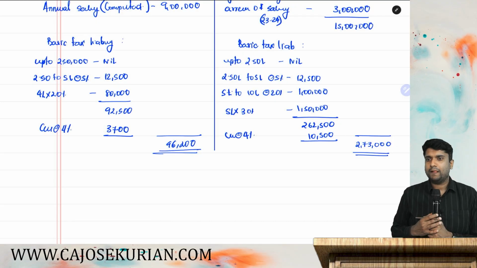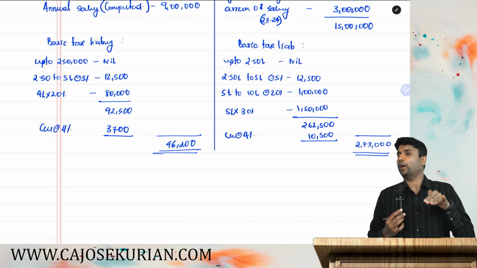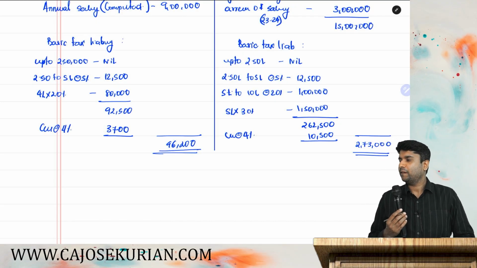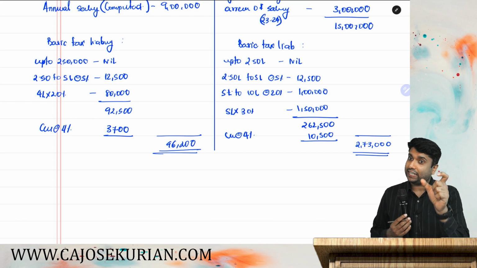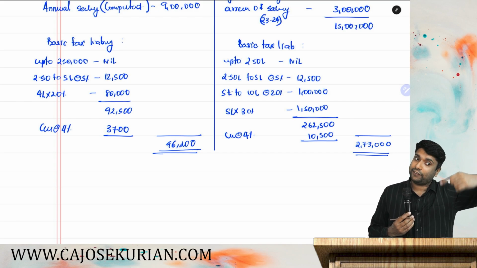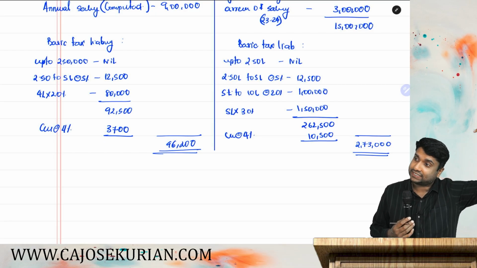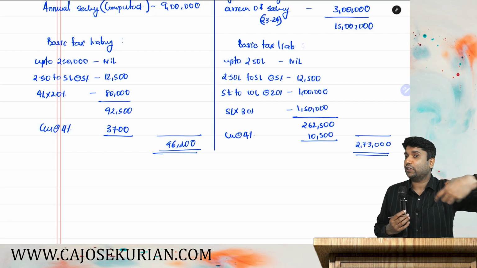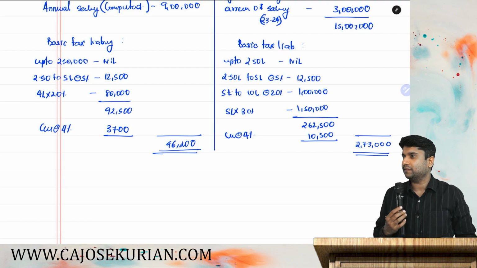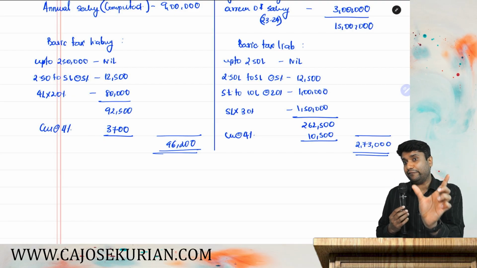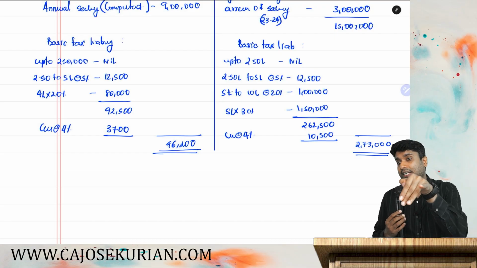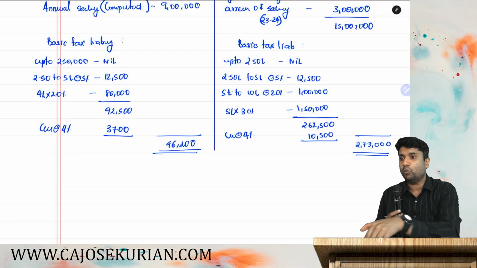Now listen. Now there is a hardship for this employee. What is the hardship? Imagine if he would have received that 23-24's 3 lakh in 23-24 itself, there would have been some tax savings. When he received that 23-24's 3 lakh in 24-25, what happened?